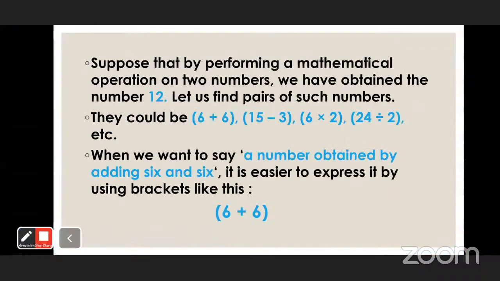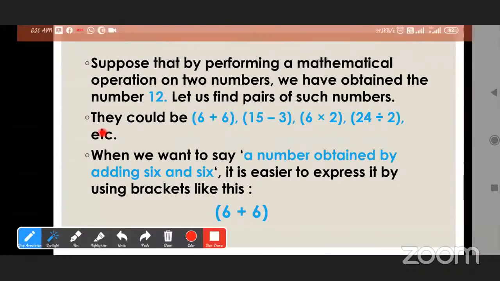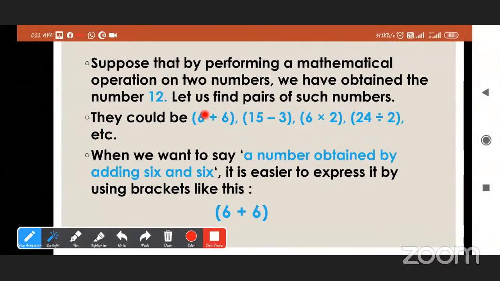Now see here. Suppose that by performing a mathematical operation on two numbers, we have obtained the number 12. Let us find pairs of such numbers. Here the pairs are given. First one is 6 plus 6, then 15 minus 3, then 6 multiplied by 2, and 24 divided by 2.